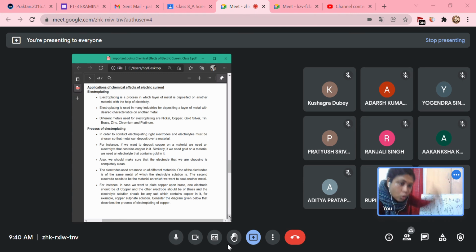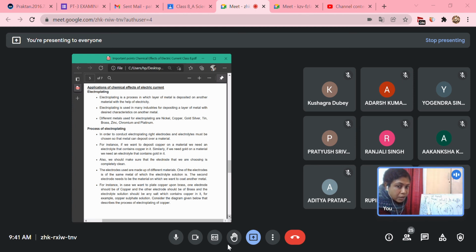When they get dissociated, when we start to pass electricity, we are going to get positive silver ions or positive gold ions. So the metal with which we want to coat or electroplate should be the anode, and the solution will also have a salt of that metal. Is it clear?